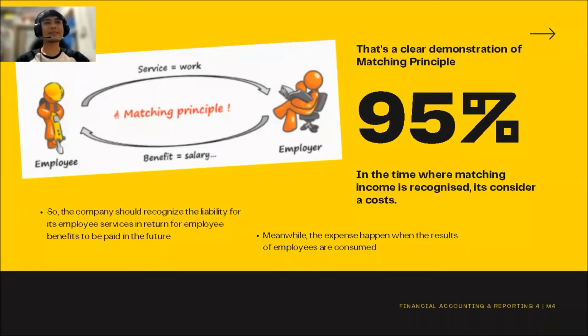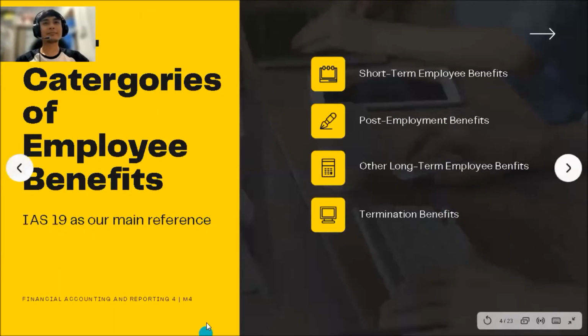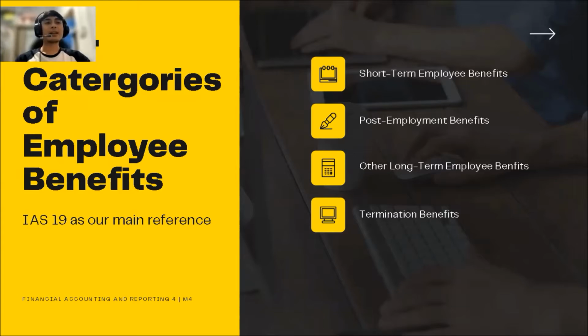Okay, next. So there are four categories of employee benefits under IAS 19. The first one is short-term employee benefits, and the second one is post-employment benefits. The third one is other long-term employee benefits, and the fourth one is termination benefits. So I'm going to talk about the short-term employee benefits. Let's go.